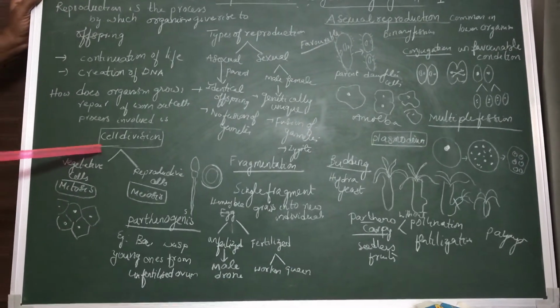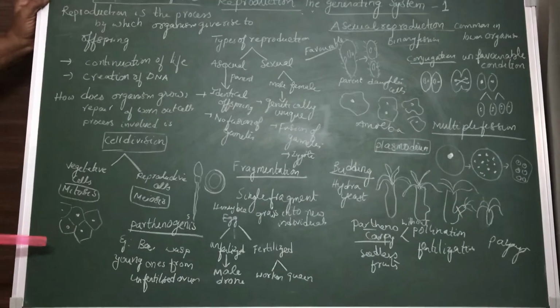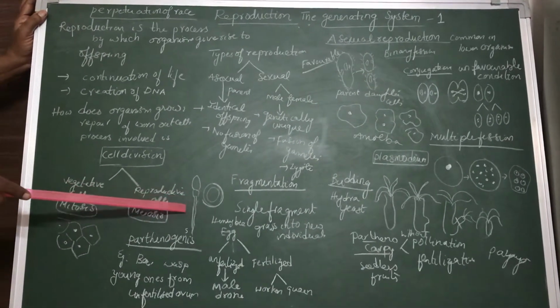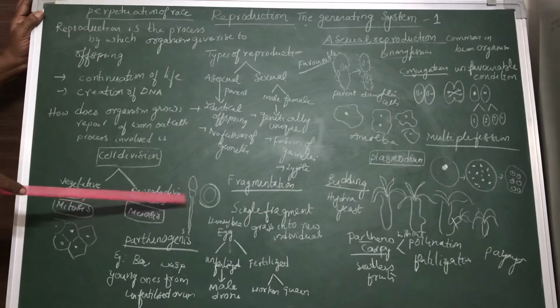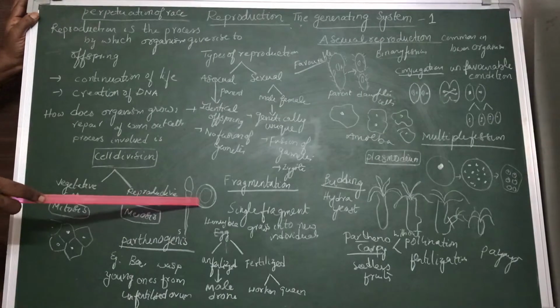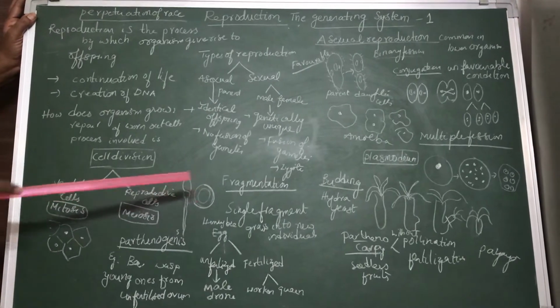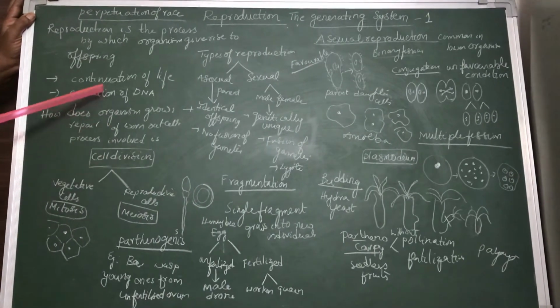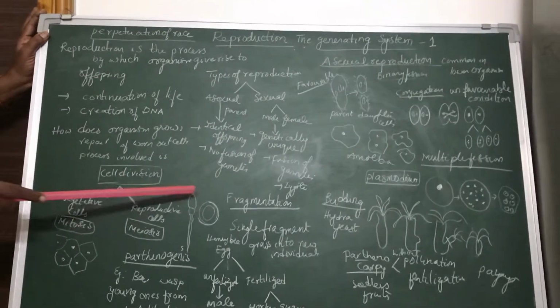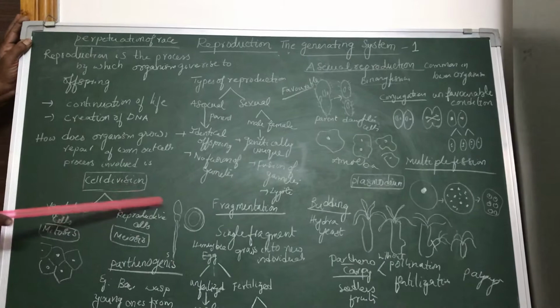So cell division plays a very important role in reproduction. Inside the reproductive organs, the cells present in the testes and ovaries undergo cell division to produce sperms and ovums. Cell division not only helps for the development of an organism, it also takes part in reproduction.